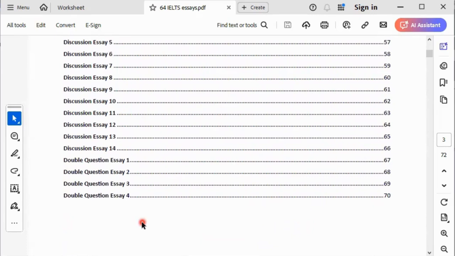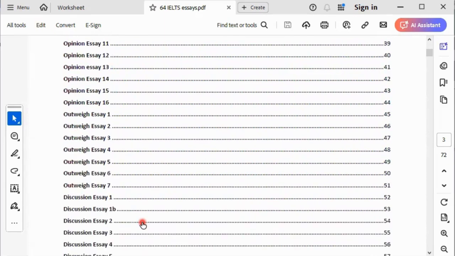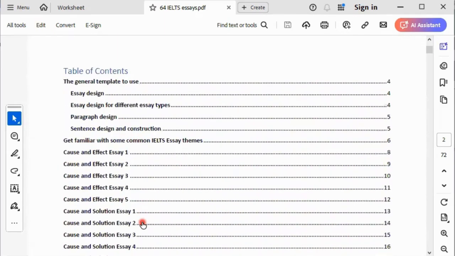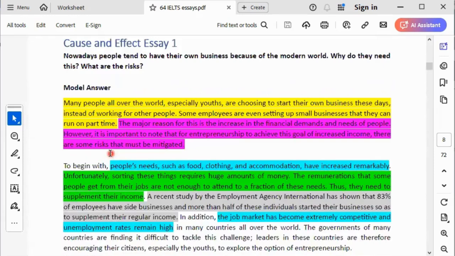In this PDF file, you can download this book and study all the essays. Study all the essays, and take note of how they are constructed. What I'm going to take you through here are the cause and effect essays, just some of them.